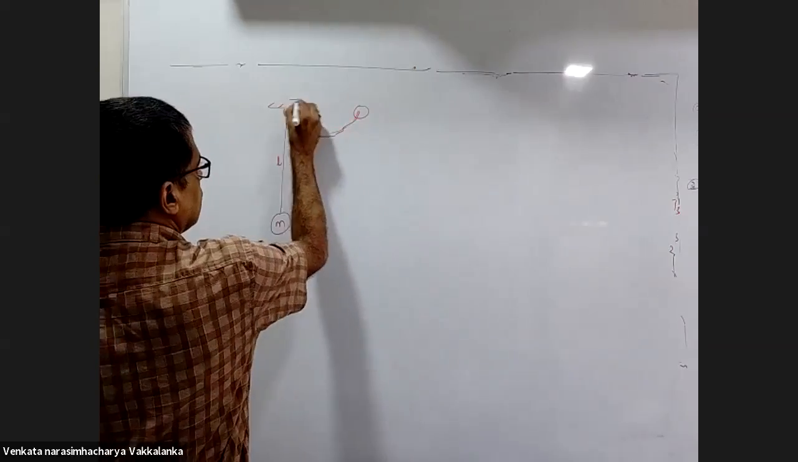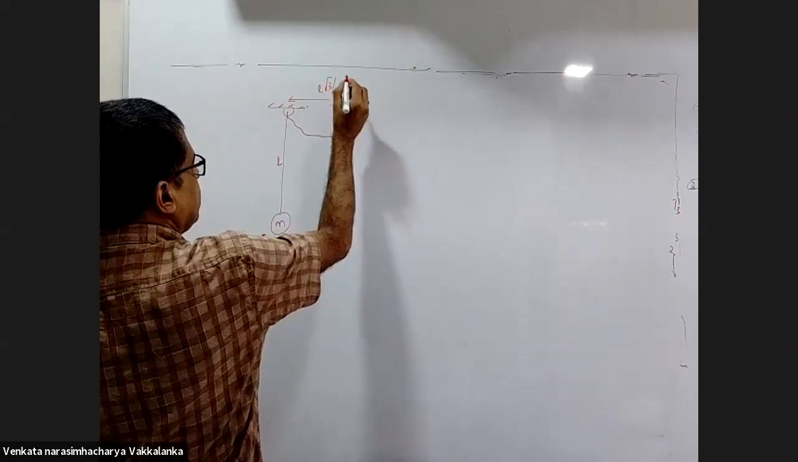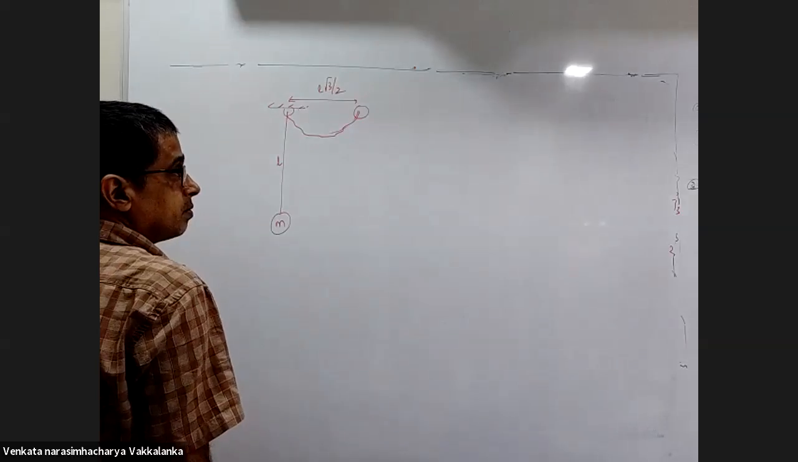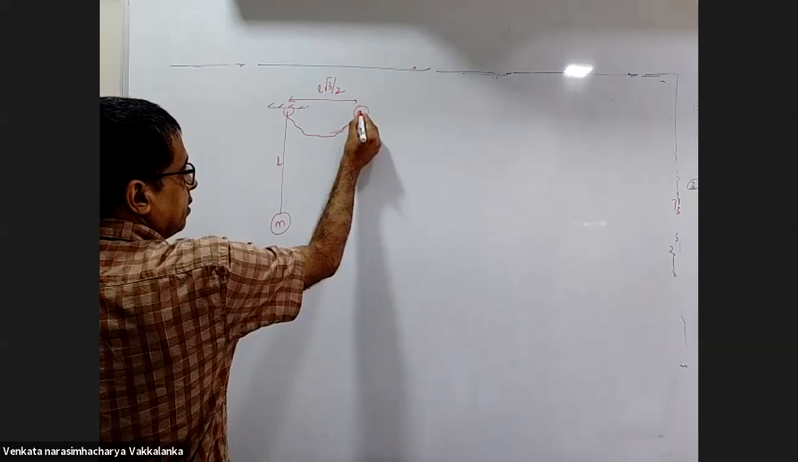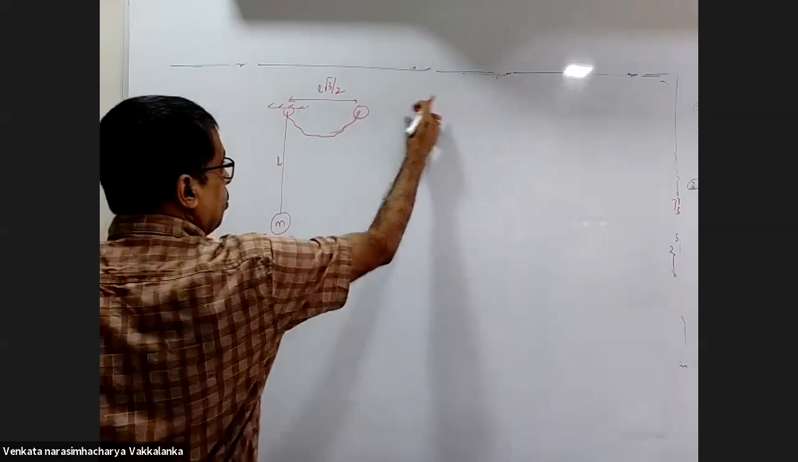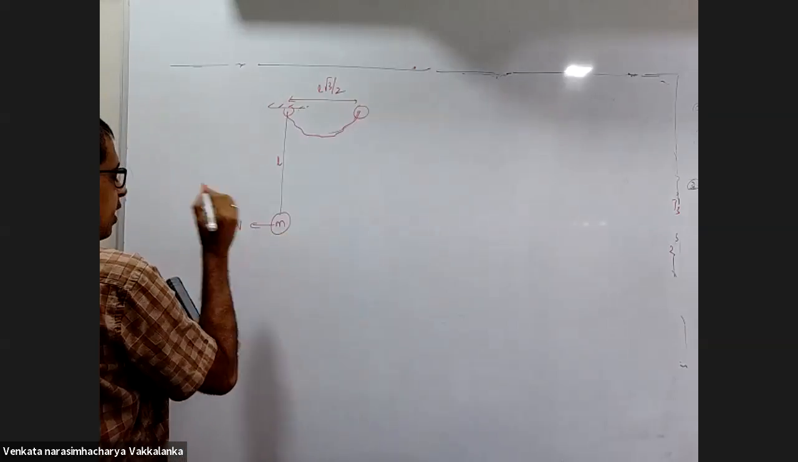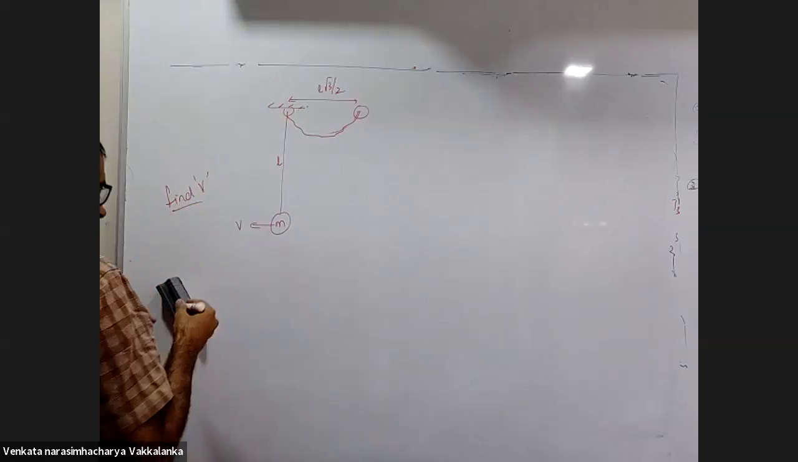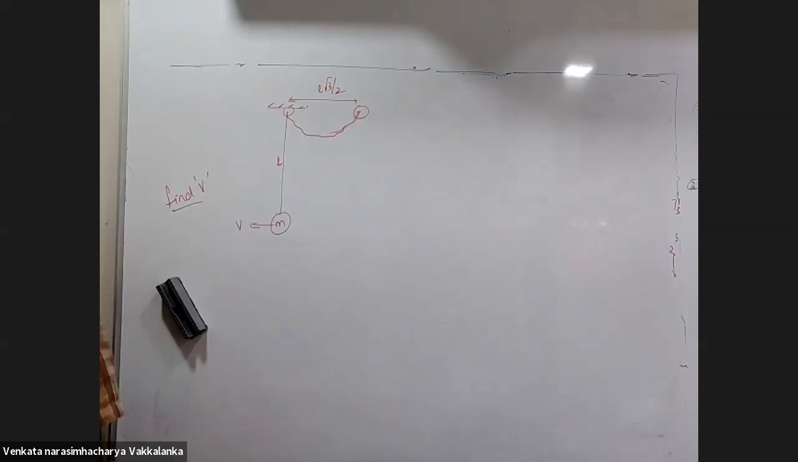Impulse. This distance is L root 3 by 2. You release the bob from here. Right? You brought it a bit close. This distance is L root 3 by 2. Find this velocity. Find velocity at the lowermost point.